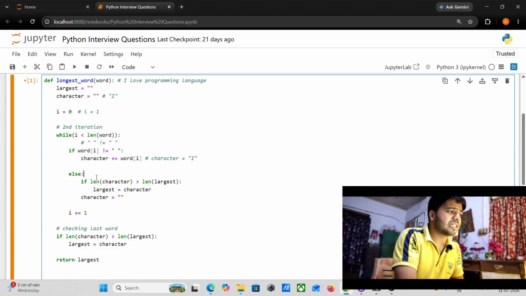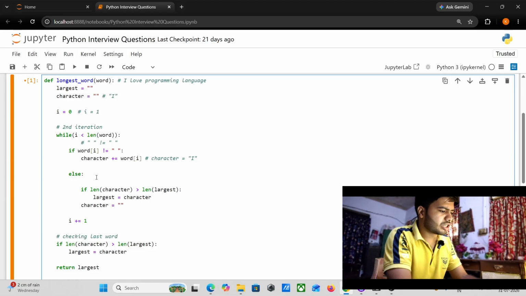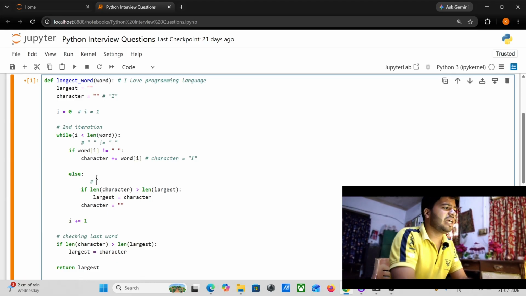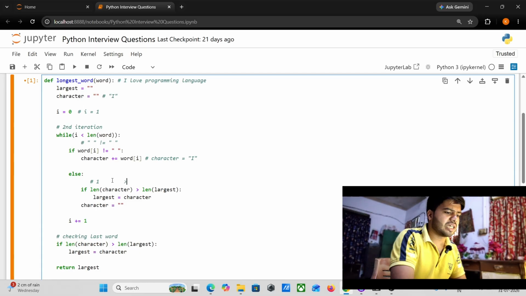In the else condition, I wrote a condition that checks whether the length of my character is greater than the length of the largest. In the first case, the length of the character is 1, because only one word is available in my character, and it should be greater than the length of my largest.